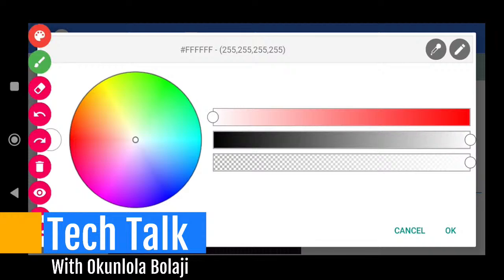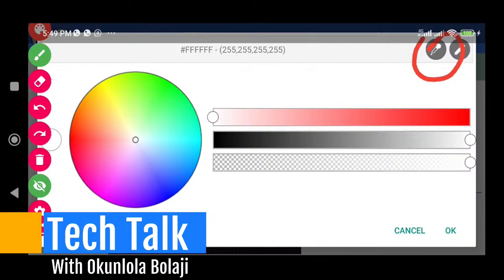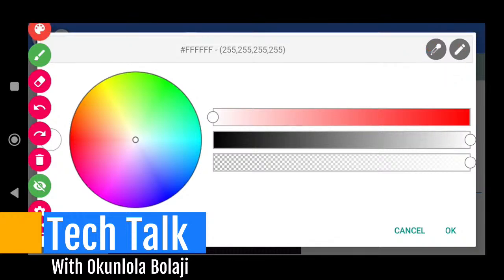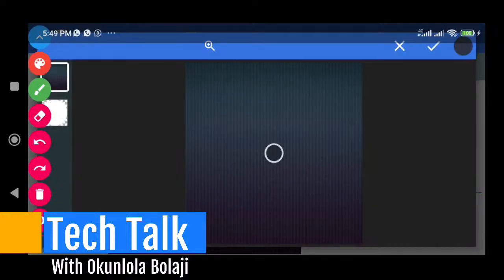Then I'll come to eyedropper. Let me quickly mark this, because these are very important. You see this eyedropper, we call it eyedropper tools. So okay, I'll click on the eyedropper tools. Now here, let me close down this.